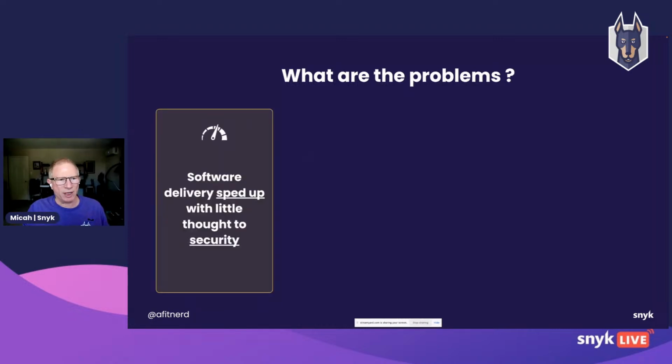I probably don't have to tell you that software delivery has sped up quite a lot. If you've been around for a little while, like I have, back in the day when I was consulting for big insurance companies and banks, things were quite slow. We would release once a quarter. That was part of our release cycle. And that seemed fast to the bank. That was like a radical concept, releasing software that fast.